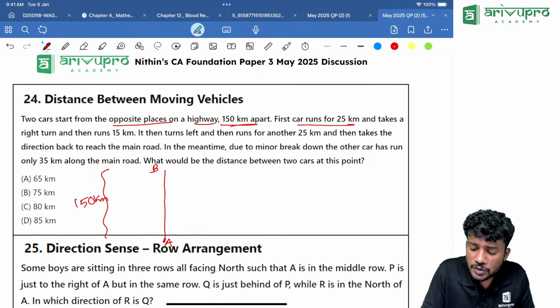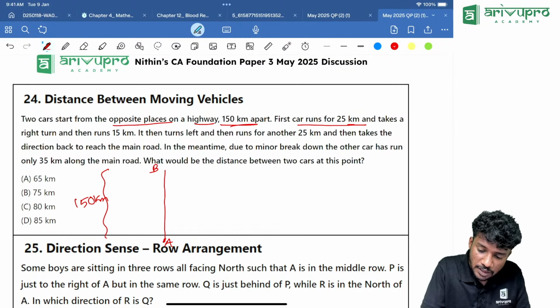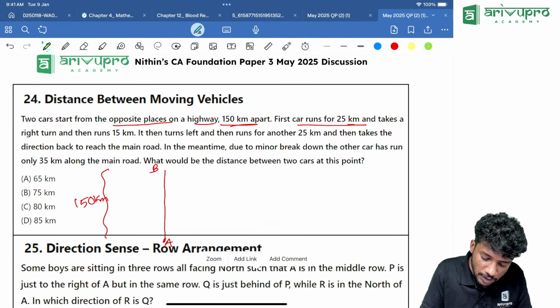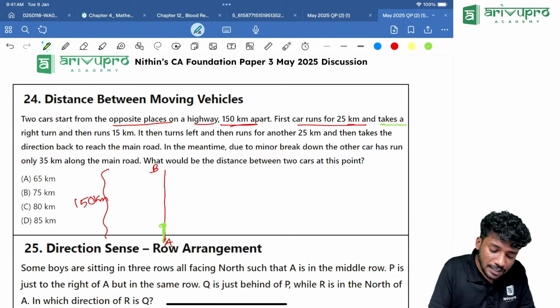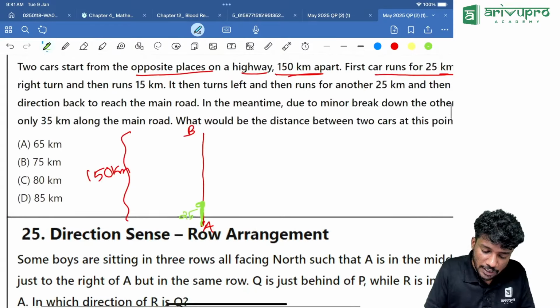First car runs 25 kilometer and takes a right turn. That means initially this car, let it be A car, A is running 25 kilometer. Let it be over here. Then takes a right turn. So after covering 25 kilometer, he is taking what?